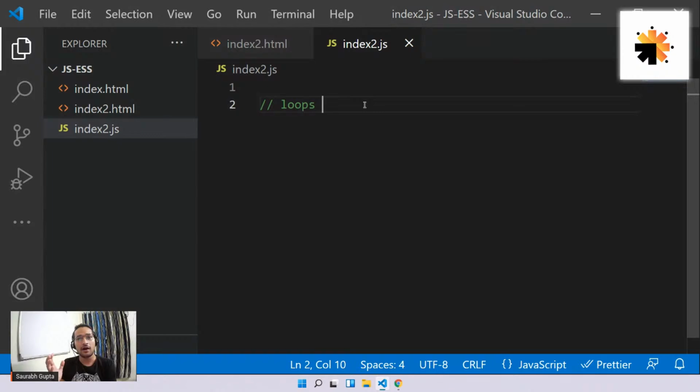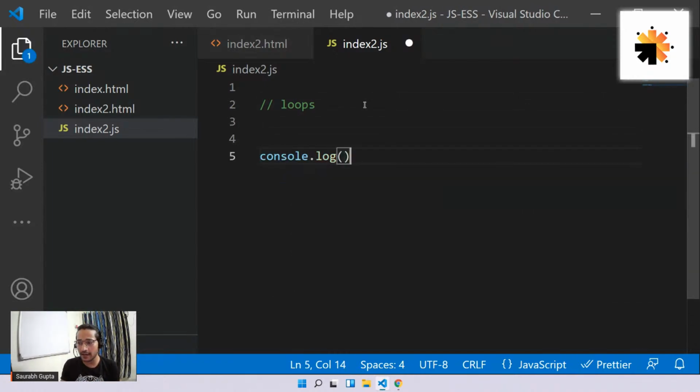Now, why would I have a use for something that executes itself again and again? Let's say you have some code and you want to execute it 100 times, 2000 times, 5000 times. Are you going to write that code that many times? For example, let's say I write console.log hello.